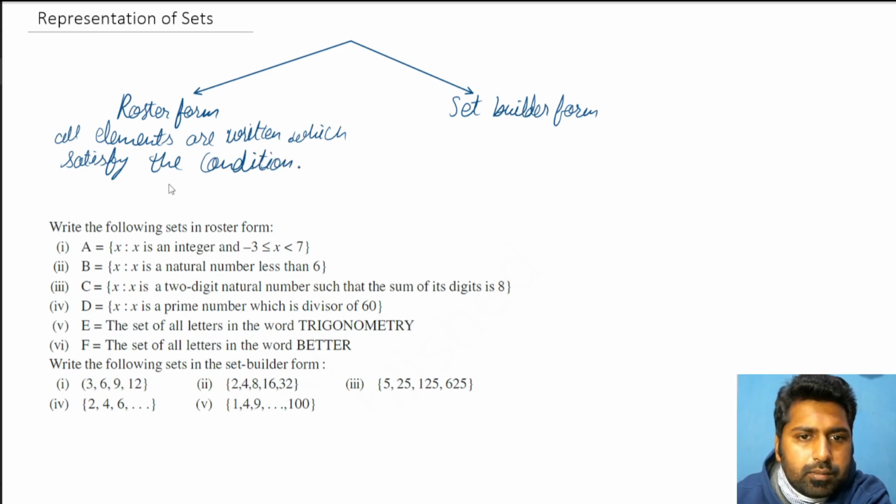And more importantly, they are written in curly brackets. Whenever we write a set, we always write it in curly brackets, and each element is separated by commas. There's one more rule that you should know.